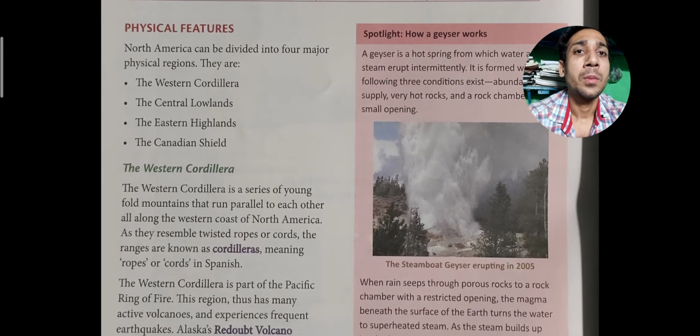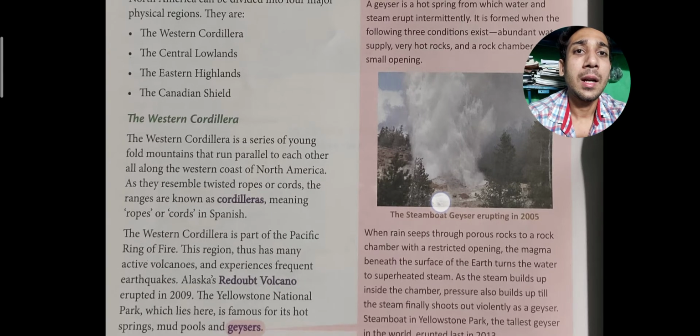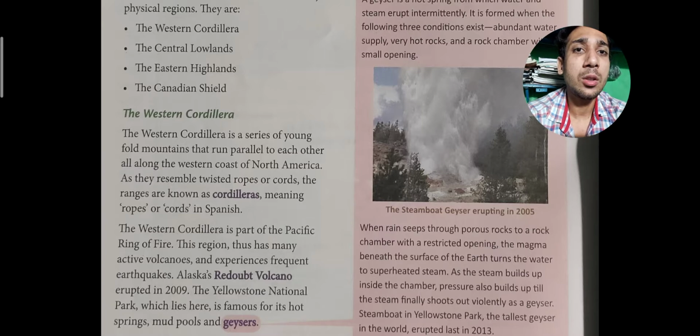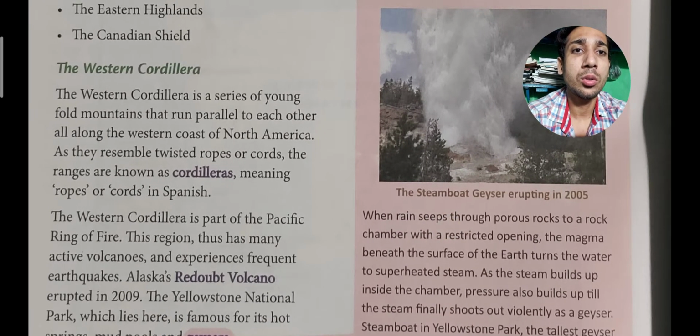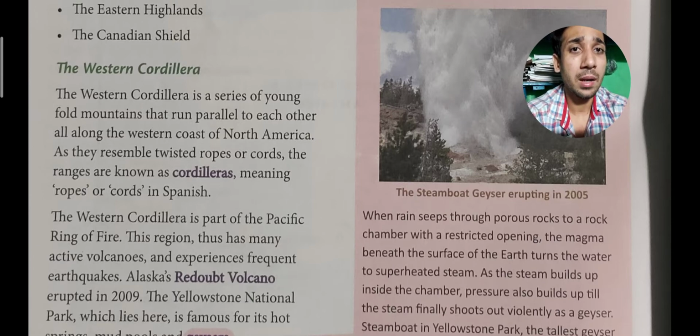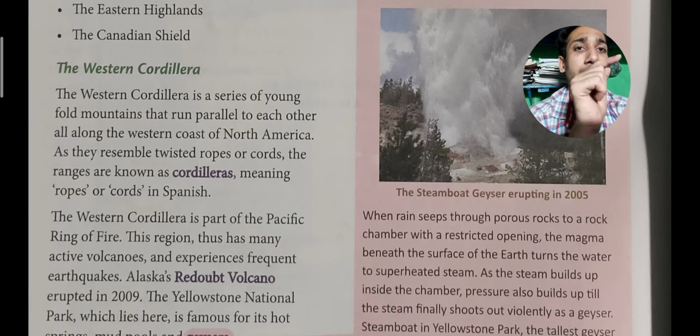Okay, so the Western Cordillera is a series of young fold mountains that run parallel to each other all along the west coast of North America. As they resemble twisted ropes or cords, the ranges are known as Cordillera, meaning ropes or cords in Spanish. Means Western Cordillera is a series of young fold mountains, and there are so many parallel mountains. Parallel means one after one. So they resemble twisted ropes or cords. That way it is known as Cordillera.